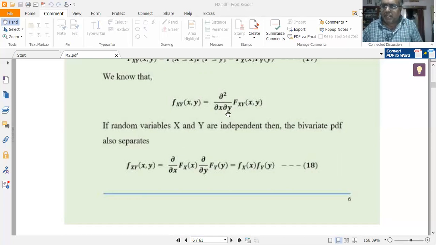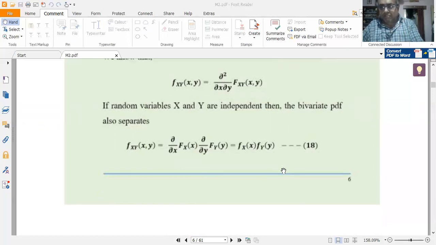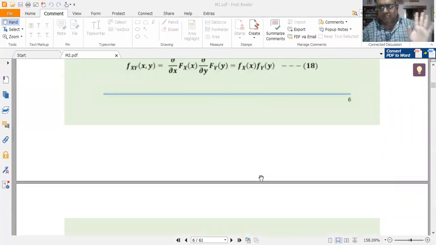So the total second order differential is written as the product of two one-dimensional partial differential coefficients here: dou by dou x of Fx of x into dou by dou y of Fy of y. But what are these individual terms? I am differentiating the CDF, and the differential of a CDF gives me a PDF. So this is fx of x. Dou by dou y of Fy of y is nothing but the PDF corresponding to random variable y. So I have fxy of x comma y equal to fx of x into fy of y, equation 18. Independent CDFs result in independent PDFs and vice versa. That's what we need to remember. All these equations are very, very important to be remembered.